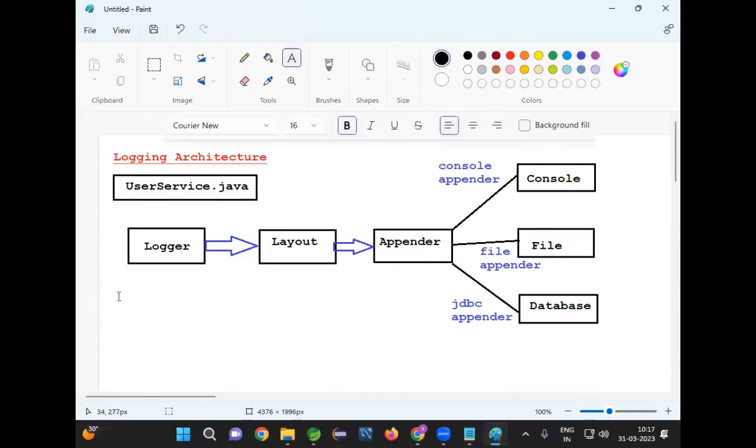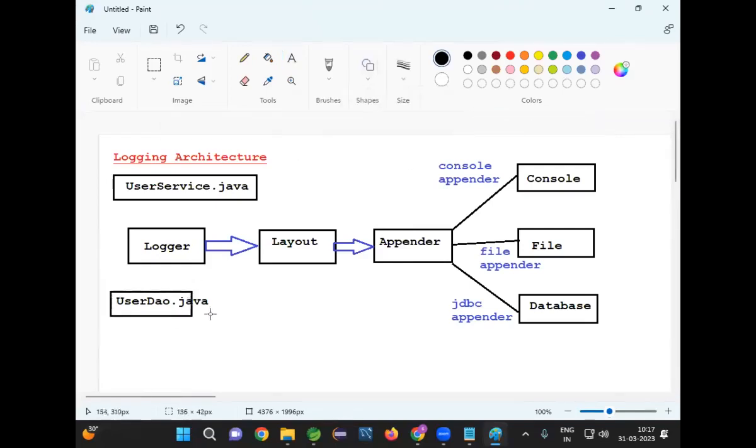UserService.java is available, and similarly, UserDao.java is also available. These are my classes, and in my classes, my methods are available. When my method is executed, I want to generate a log message. Now, my classes should talk to the logger class. My class will use the logger class and call the methods of the logger to generate a log message. So in the project, for every class, we will use a logger.